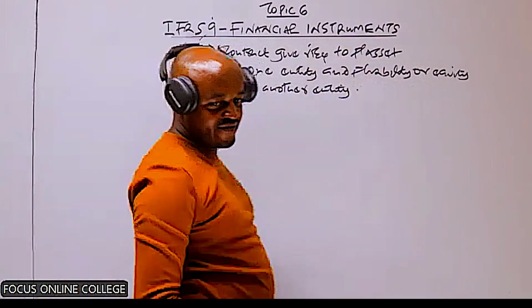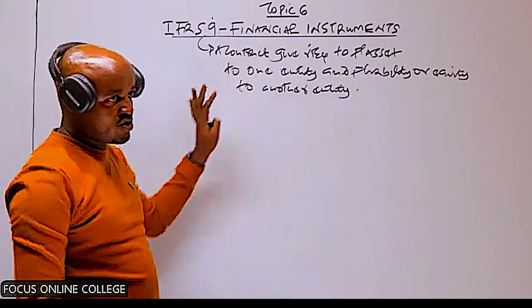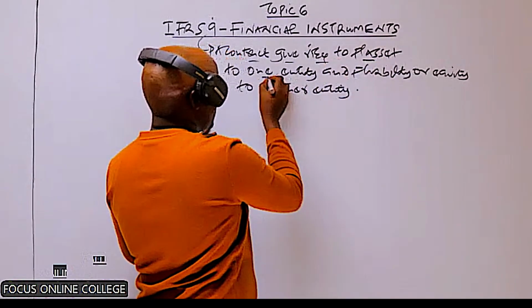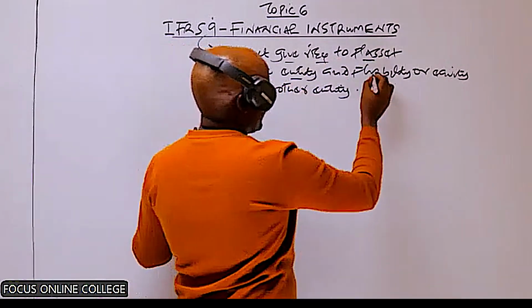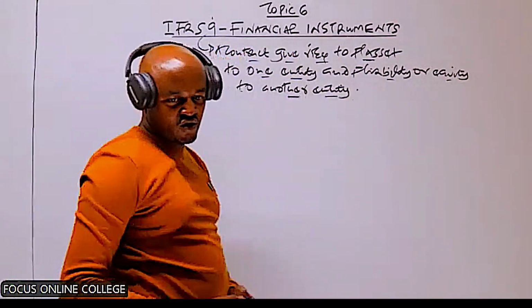That is the definition of a financial instrument. So what we are saying is a contract which will give rise to a financial asset to one of the entities, a financial liability or equity to another entity.